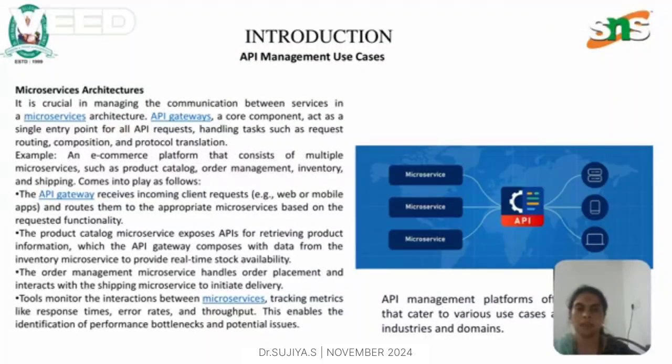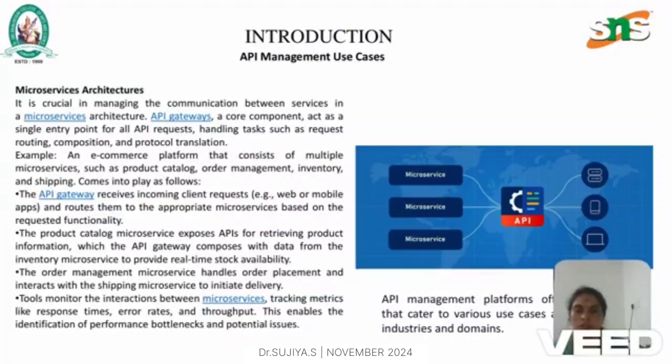Example: an e-commerce platform that consists of multiple microservices such as product catalog, order management, inventory, and shipping comes into play, and an API gateway receives the incoming client requests, that is web or mobile app, and routes them to the appropriate microservices based on the requested functionality. The product catalog microservice exposes APIs for retrieving product information, which the API gateway composes with the data from the inventory microservice to provide real-time stock availability. The order management microservice handles order placements and interacts with the shipping microservice to initiate delivery.